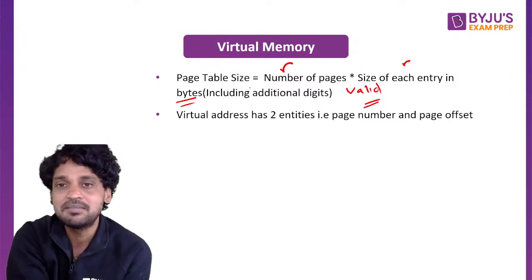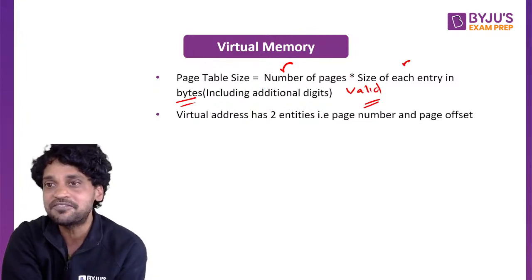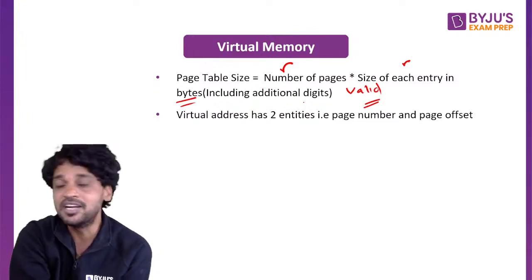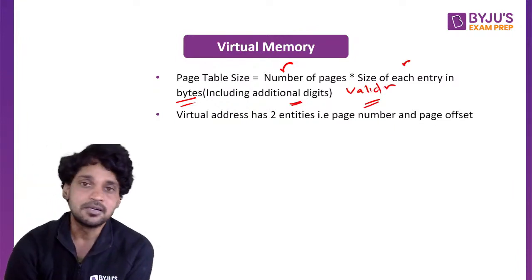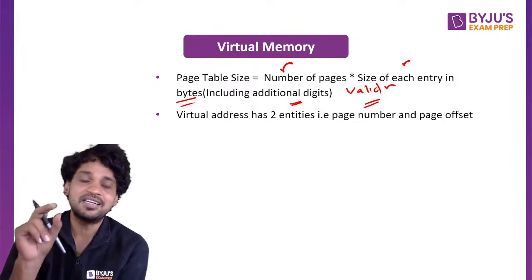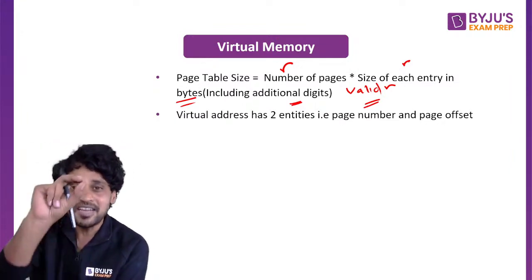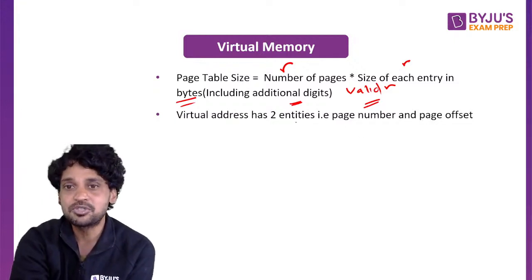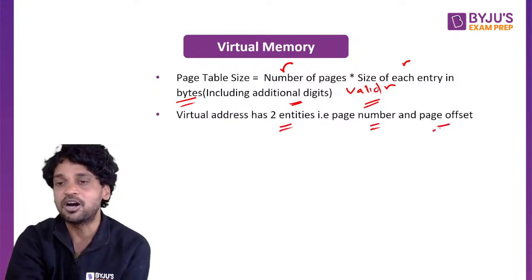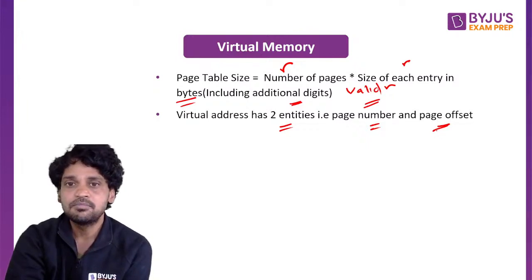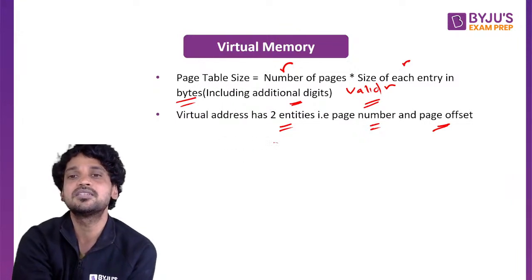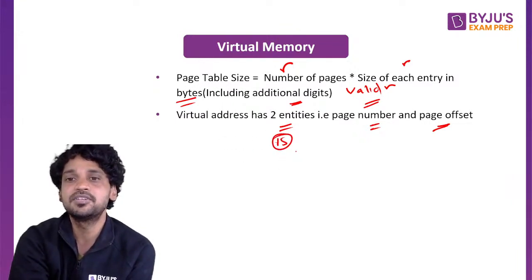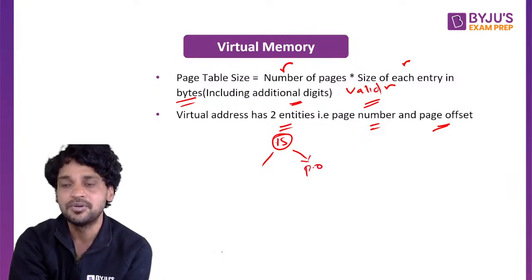So the page table size can be calculated as number of pages times the size of each entry in bytes, including additional bits. These additional bits, like the valid bit, are important to be present at every entry of the page table. The virtual address has two entities: page number and page offset. Let us say there is a 15-bit virtual address, in which the least significant bits will give you the page offset, and the most significant bits will give you the page number.